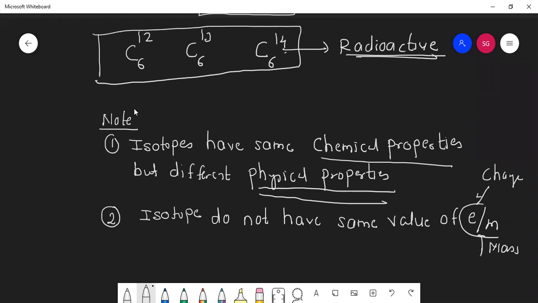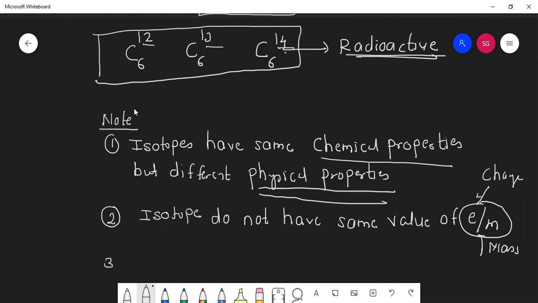The e by m ratio will be different, because mass will be different. Here if you see carbon, it is 6,12, here 6,13, here 6,14, so their mass number is different, 12, 13, 14. So e by m will definitely be different. Did you understand this point? Yes, sir.